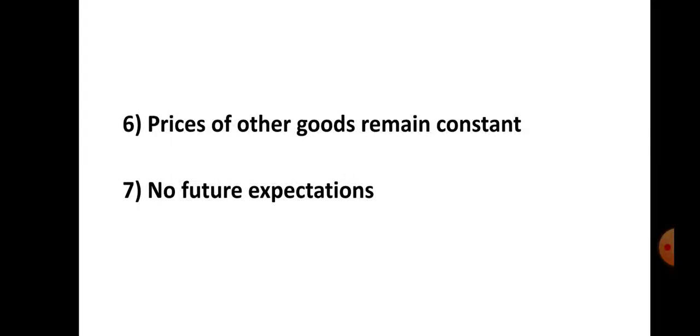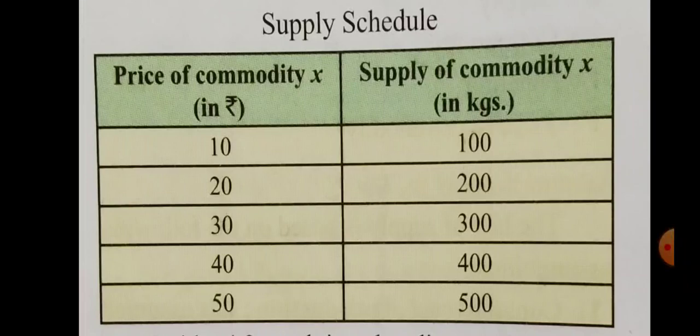Number 7 is there is no change in future expectation. The law also assumes that the sellers do not expect future changes in the price of the product. So these are the assumptions or conditions on which the law of supply is based.